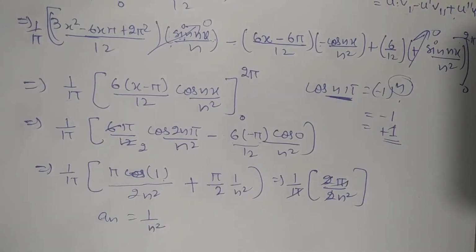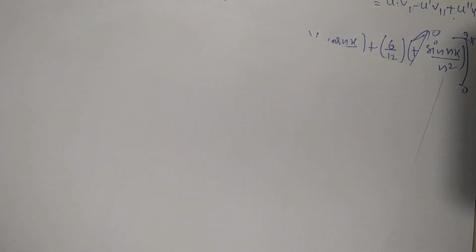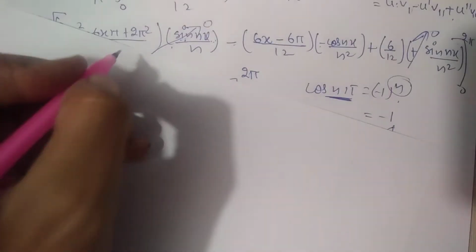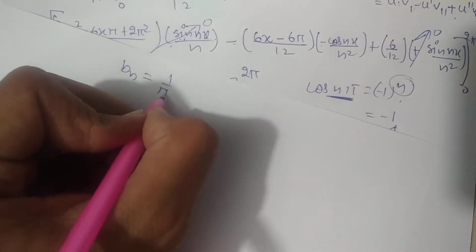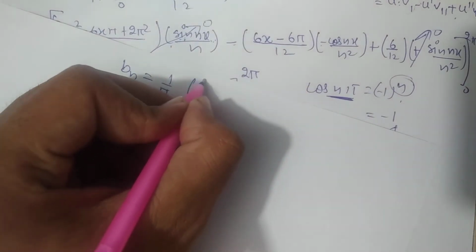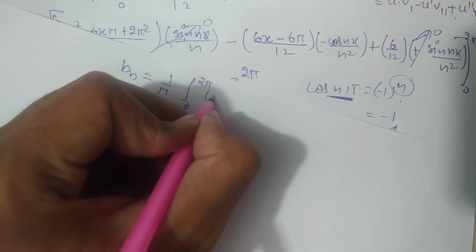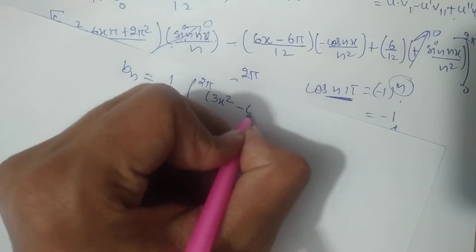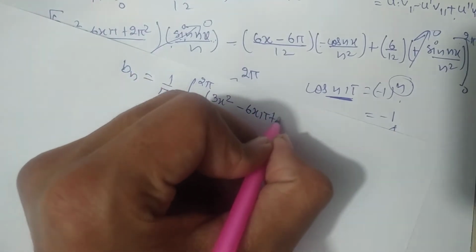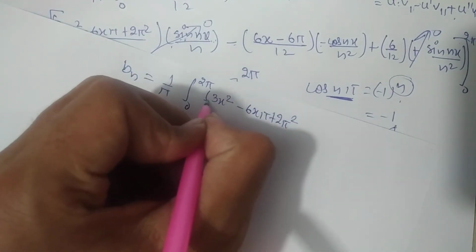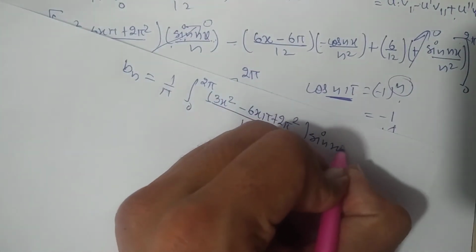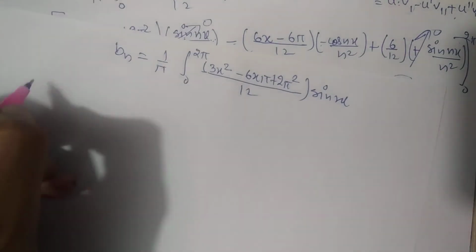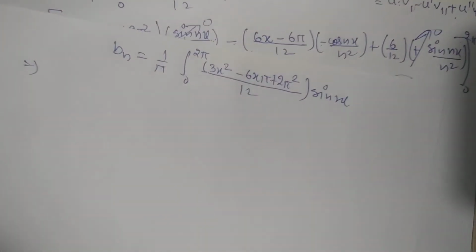Now similarly integrate for the bn, and the value of bn can be calculated by the general formula. Bn equals 1 by pi times the integral from 0 to 2 pi of the function 3x square minus 6x pi plus 2 pi square divided by 12 and sine nx. So integrating this we will use the general formula, that is the last one.